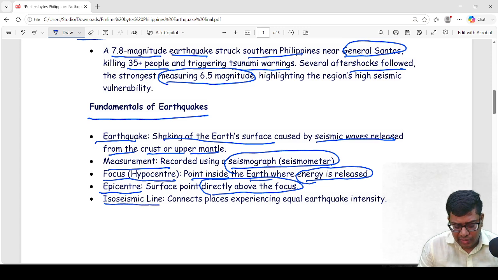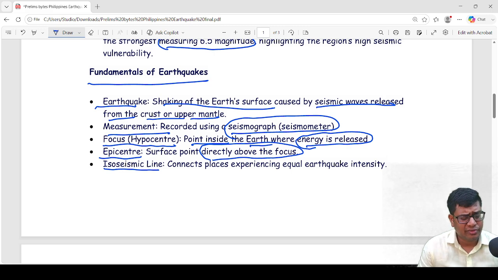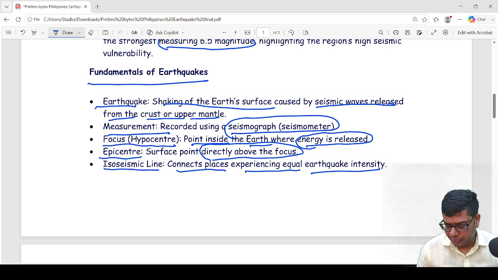And the third important concept about earthquake is the isoseismic line. An isoseismic line is a line which connects places experiencing equal earthquake intensity. So two regions having the same intensity connected by a line is called an isoseismic line.